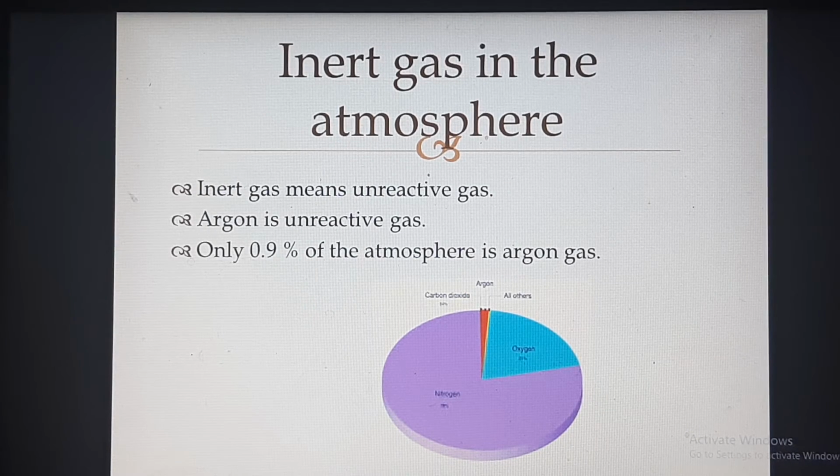And the next one, the inert gas in the atmosphere. Here we can see the gas represented by the red color, it is argon. This argon is the inert gas present in the atmosphere. Inert gas means it is an unreactive gas. So it is not reacting with other things, so it is known as inert gas. Argon is only 0.9% of the atmosphere.